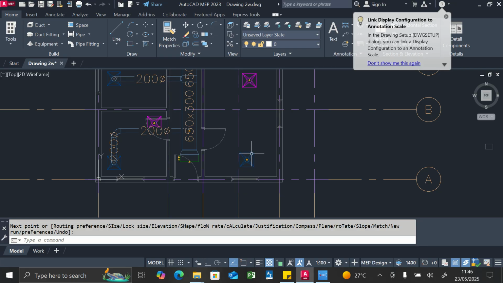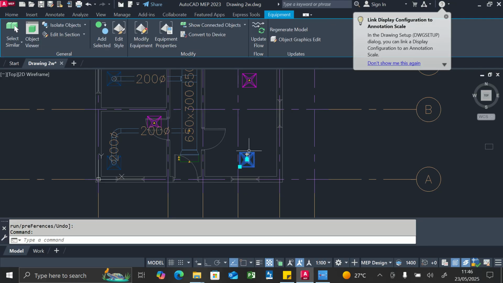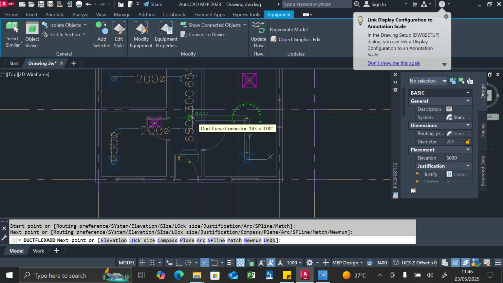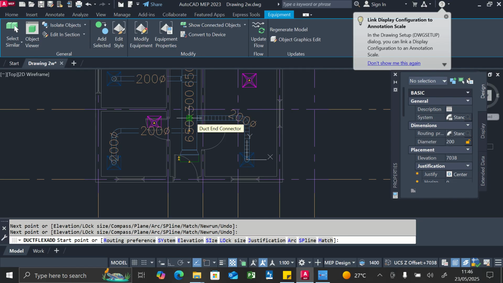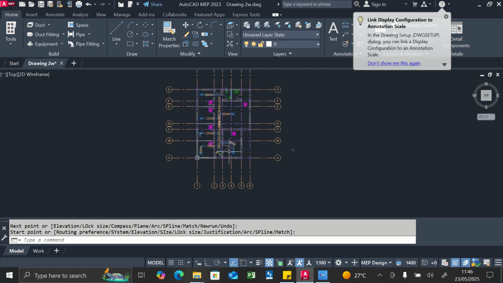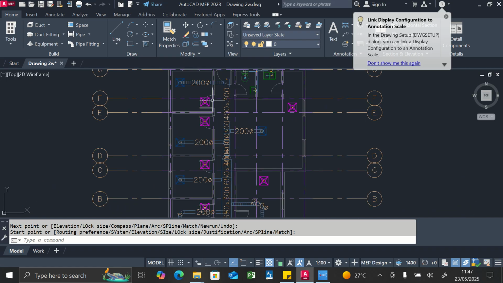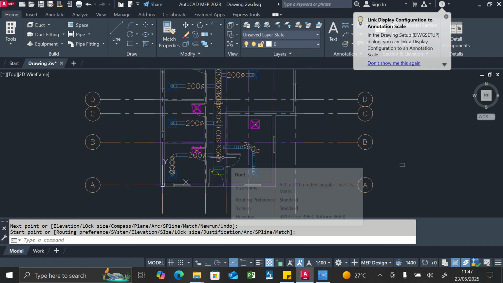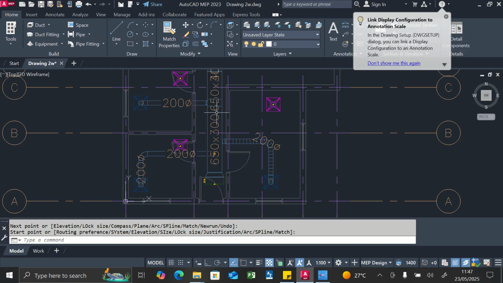Let's click on this particular unit here and add a flexible duct. Let's add a flexible duct here and move it all the way out to connect. So we've been able to connect all the supply air terminals to the supply air duct of the HVAC equipment. So our tutorial for today ends here.